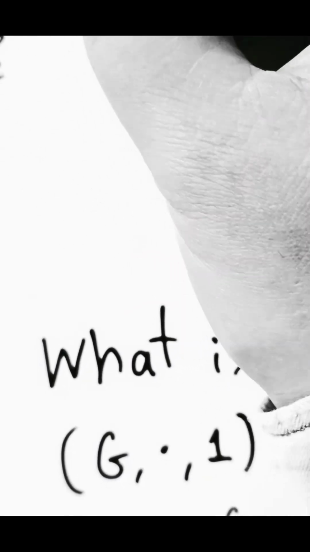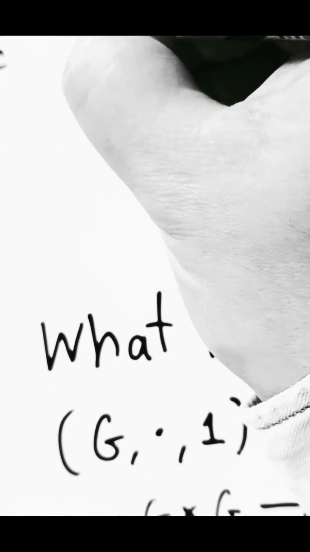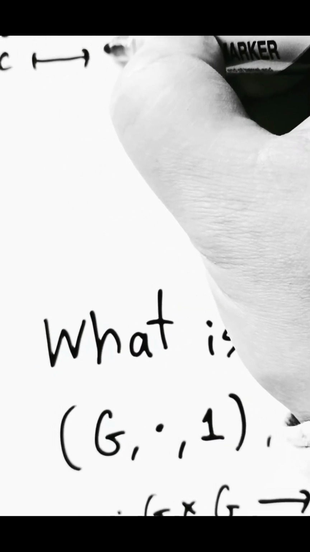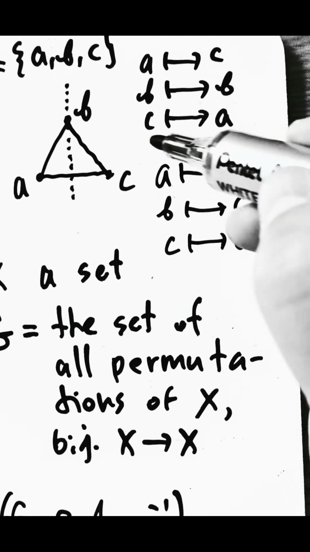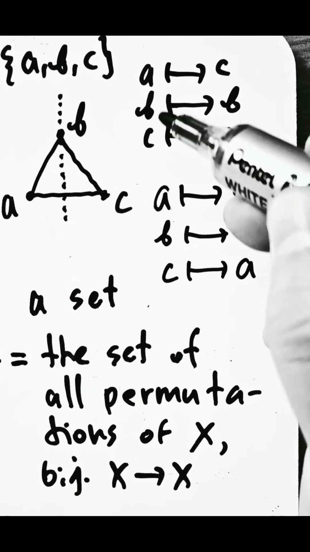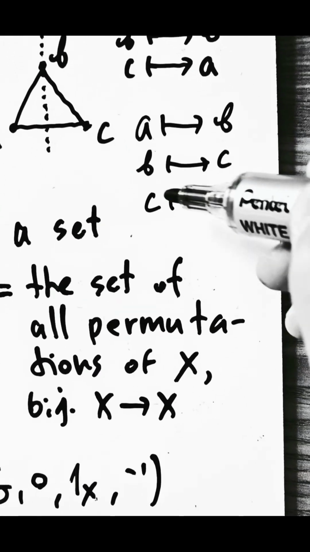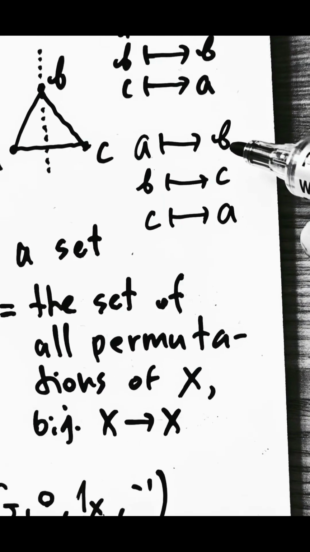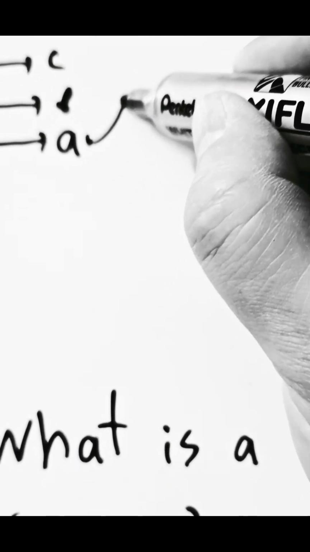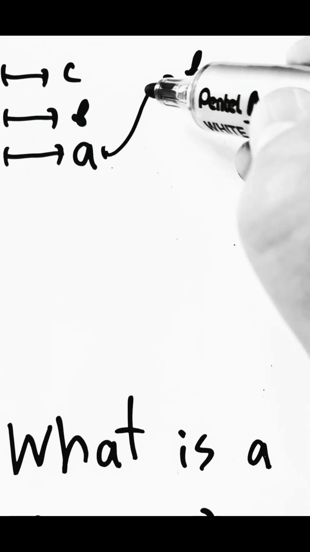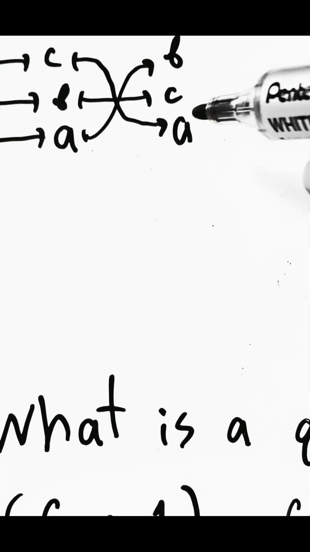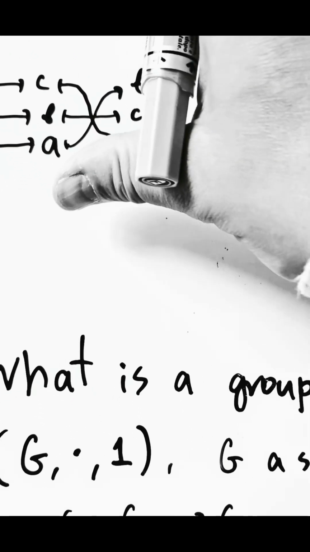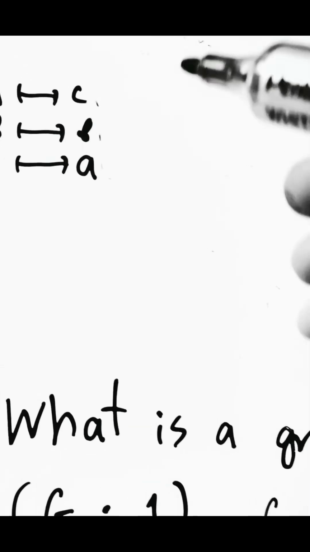Let's say I first apply the flip that keeps B at the same spot and swaps around A and C. So that's applying this permutation, and then I compose that permutation with the other one. So then A will map to B, B will map to C, and C will map to A. In fact, maybe it's better to write it this way.